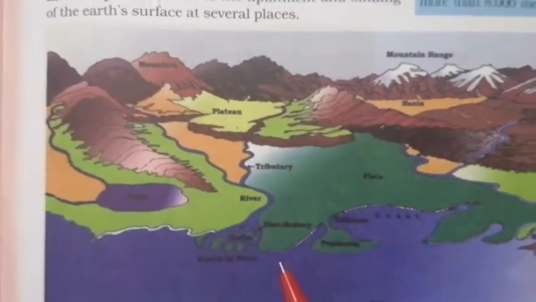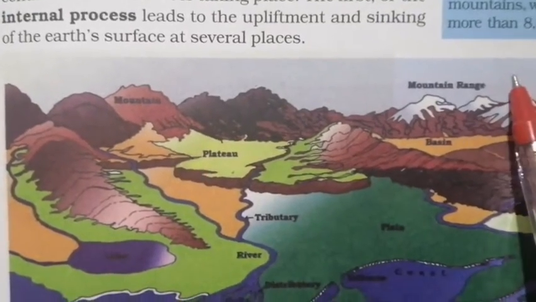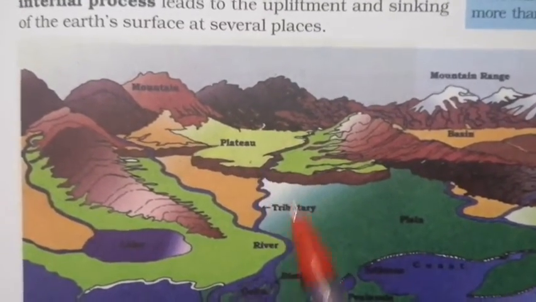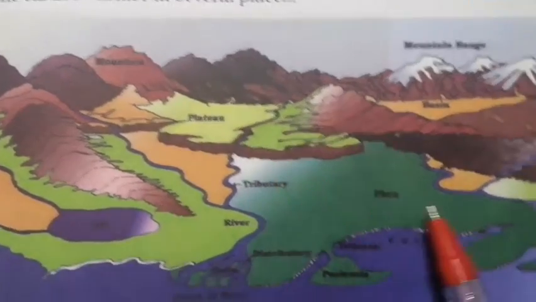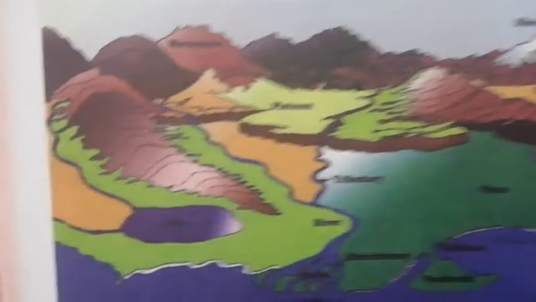So here you can see there is a picture given. You can see the mountains, plateaus, mountain range, tributaries. The river is distributed, isn't it? You can see the plains. So these are all the different landforms.